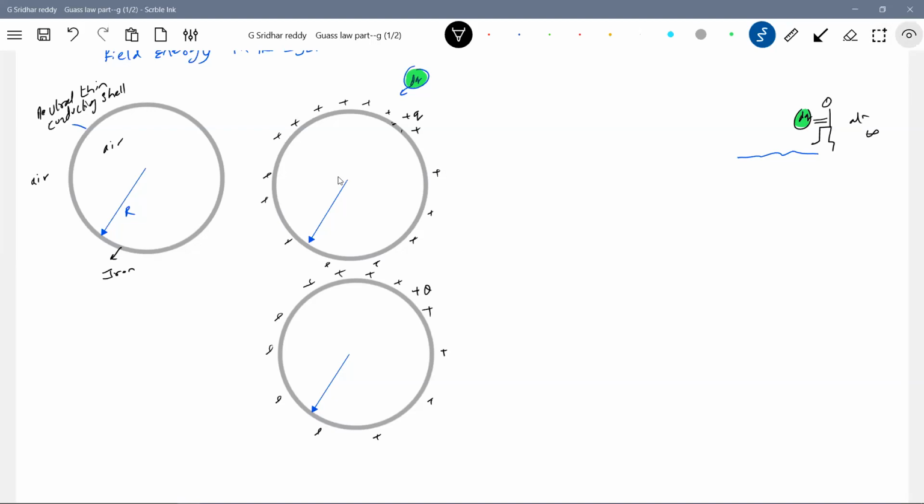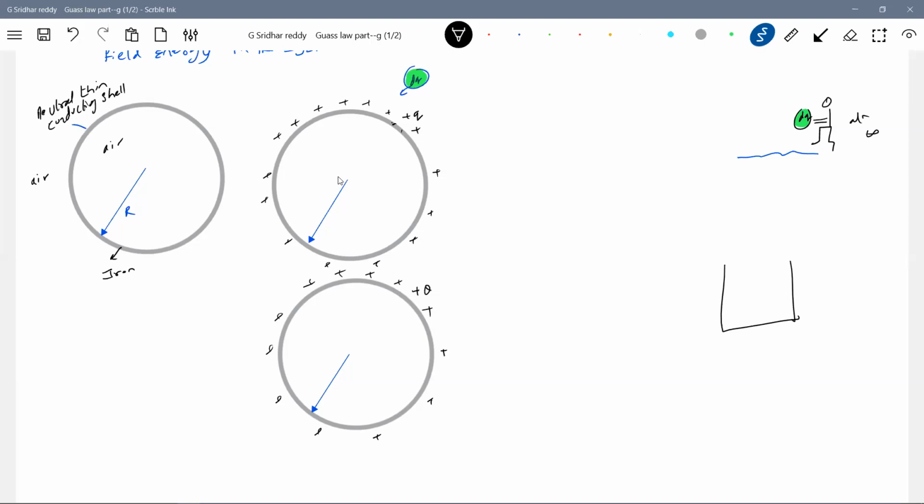He has to do work. See, all of a sudden I can't bring the charge capital Q. I have to add small elemental charges. When I keep on adding elemental charges, the amount of charge will increase and finally become capital Q. It's simple. You may find this very difficult.